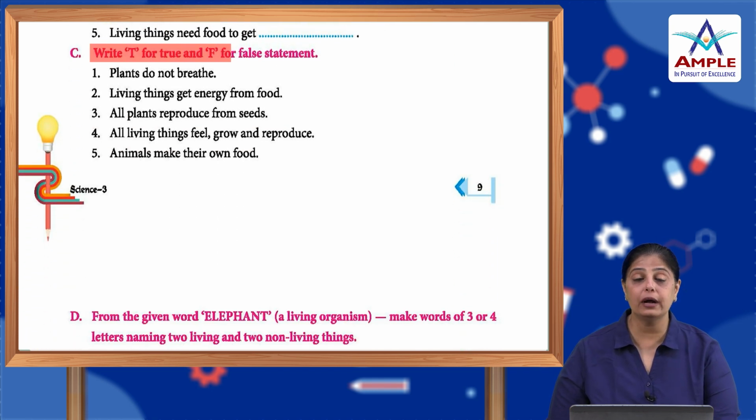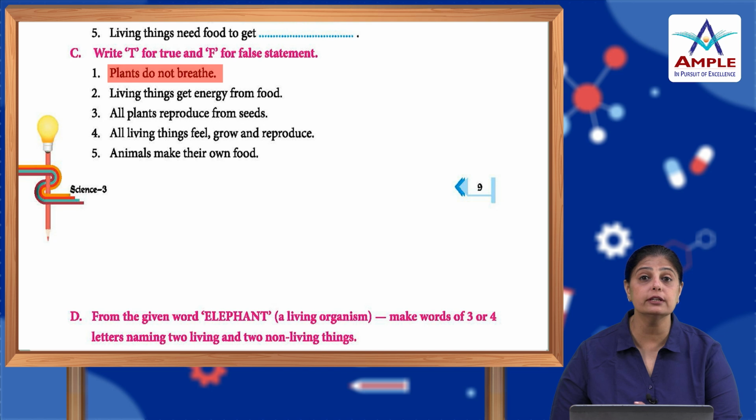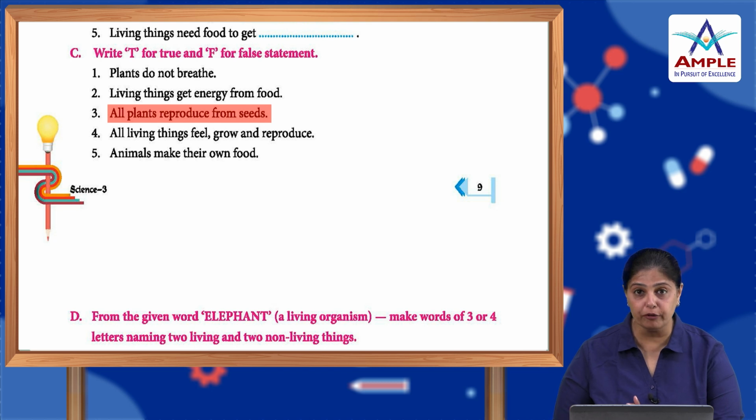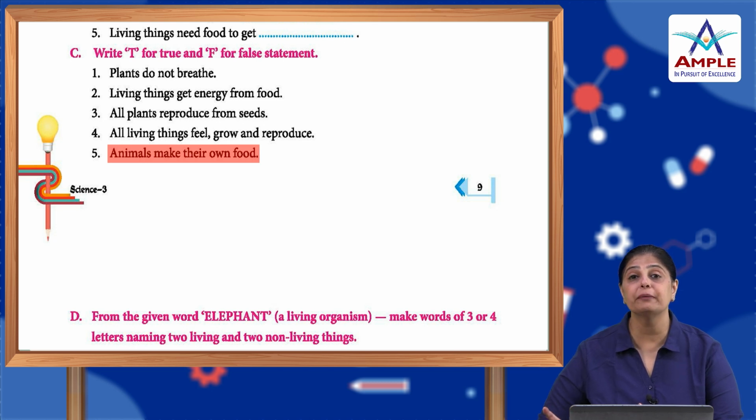Now, write T for true and F for false statements. Plants do not breathe. This is false. They all breathe. They take in air and breathe through the stomata. Living things get energy from food. Absolutely true. All plants reproduce from seeds. No, this is false. Some plants reproduce from another stem of a plant also. All living things feel, grow and reproduce. This is true. Animals make their own food. Absolutely false, because animals and humans are dependent on plants and other animals for food.